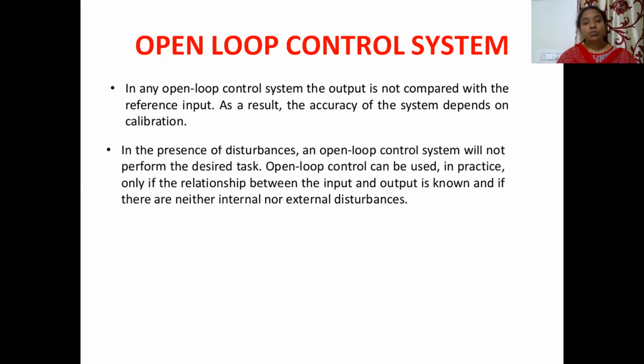Okay, so in the presence of disturbances, if you have disturbances in a system, an open loop system will not perform the desired task. I just told you that. Open loop systems are going to give you the best results only when the disturbances are unaltered in the system. If there are disturbances, then open loop systems will not perform the desired task.